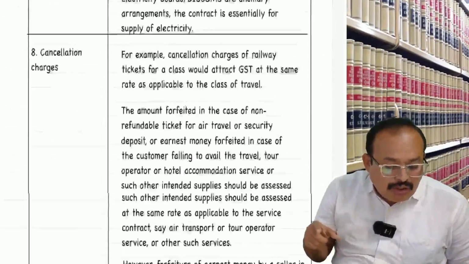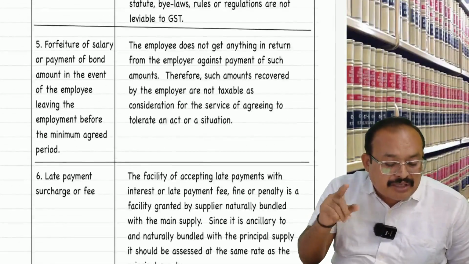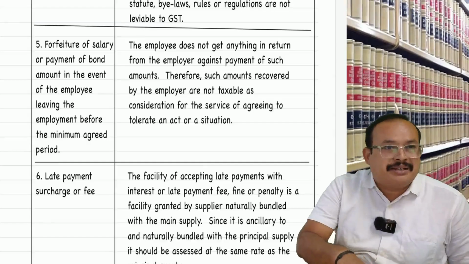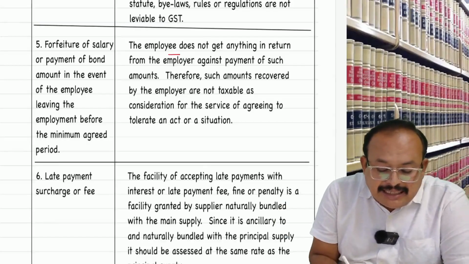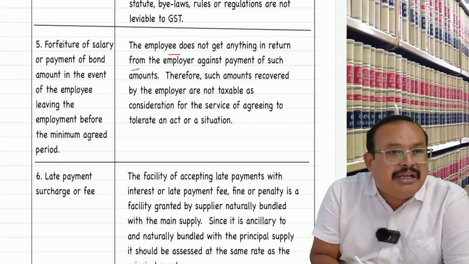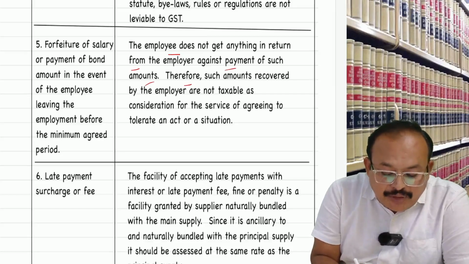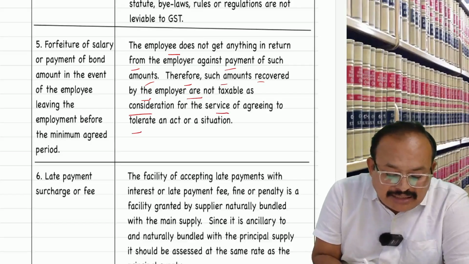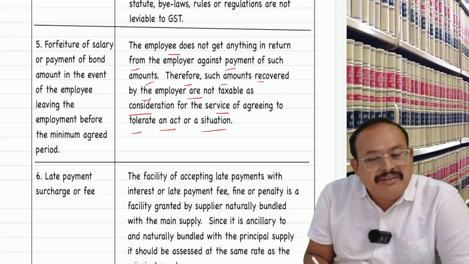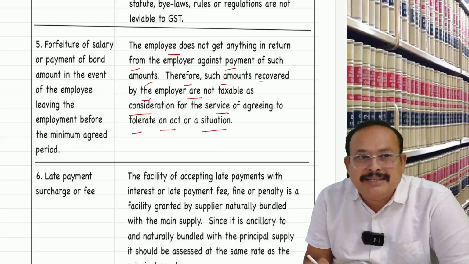Right now, cancellation charges. Fixed capacity. Forfeiture of salary. The employee does not get anything in return from the employer against payment of such amount. Therefore, such amount recovered by the employer is not taxable as consideration for the service of agreeing to tolerate an act or situation. Even if I agree to tolerate, it is not a consideration, it's only payment. In that aspect, it is not taxable.